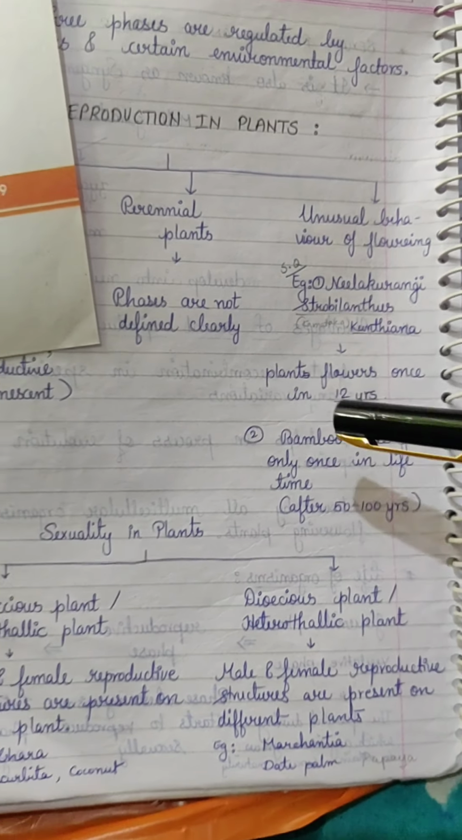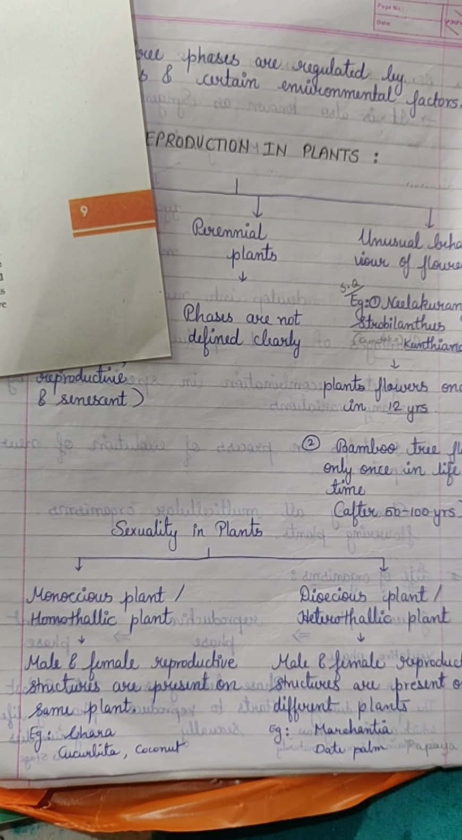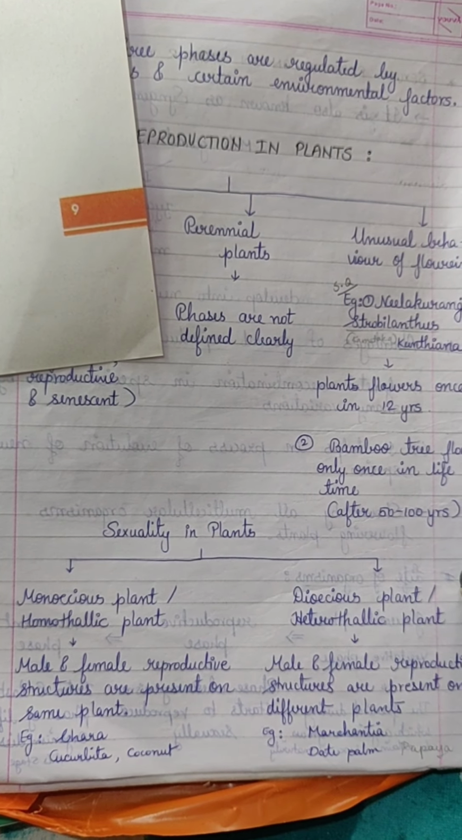Next is sexuality in plants. Based on sexuality, plants are bifurcated into two categories: monoecious and dioecious.